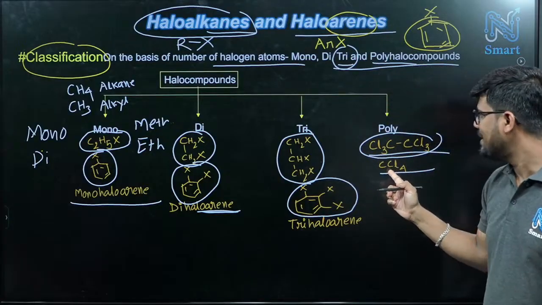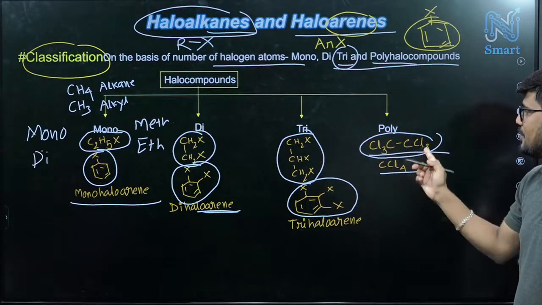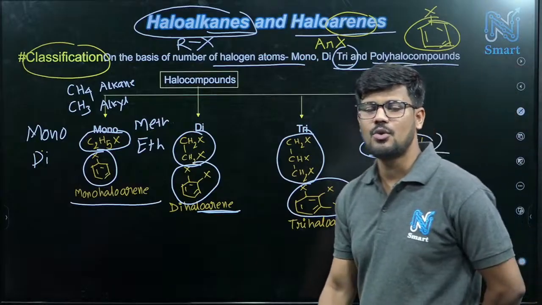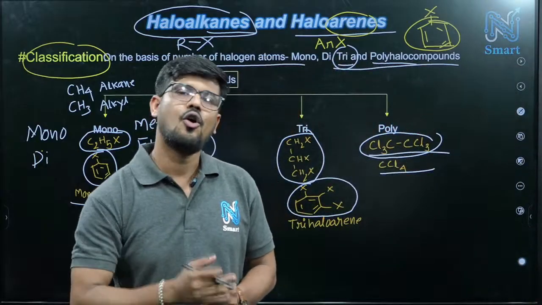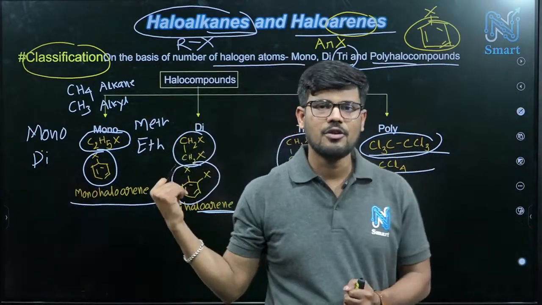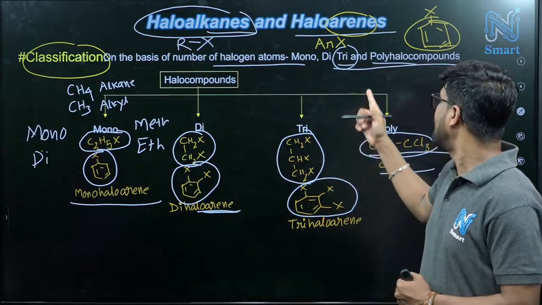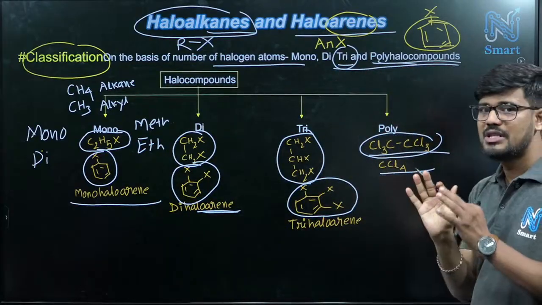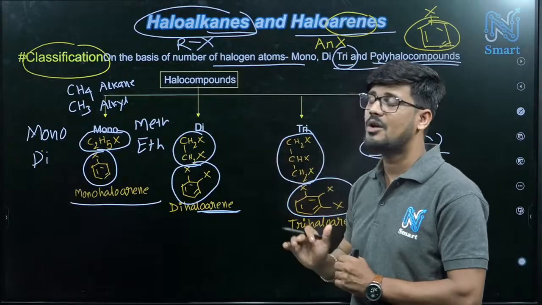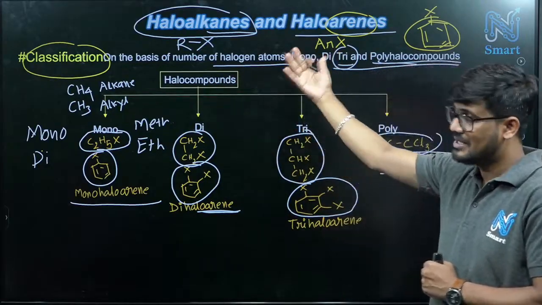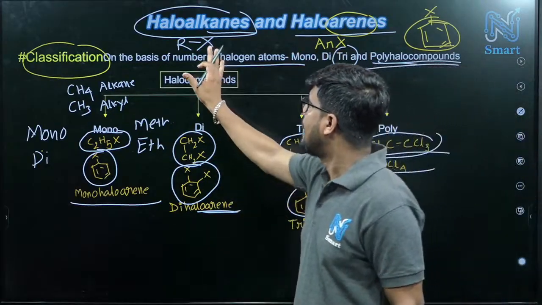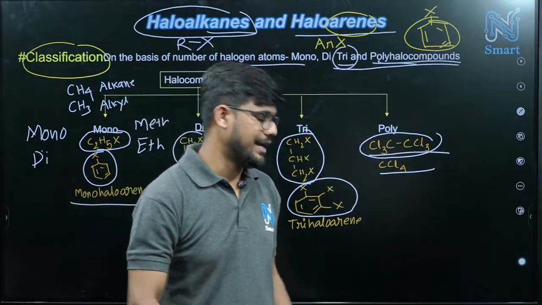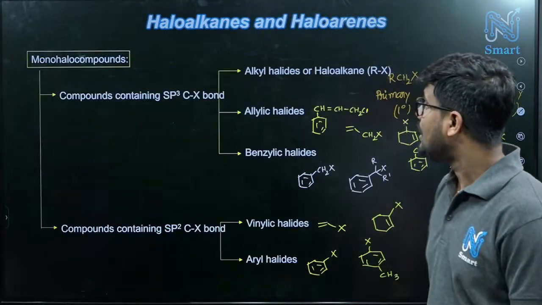Okay, tetrachloromethane, and here also we have total 6 chlorine. So more than 3, you can consider as polyhalo compounds. So this is the basic idea based on number of halogen atoms, that is the classification of haloalkane and haloarene.